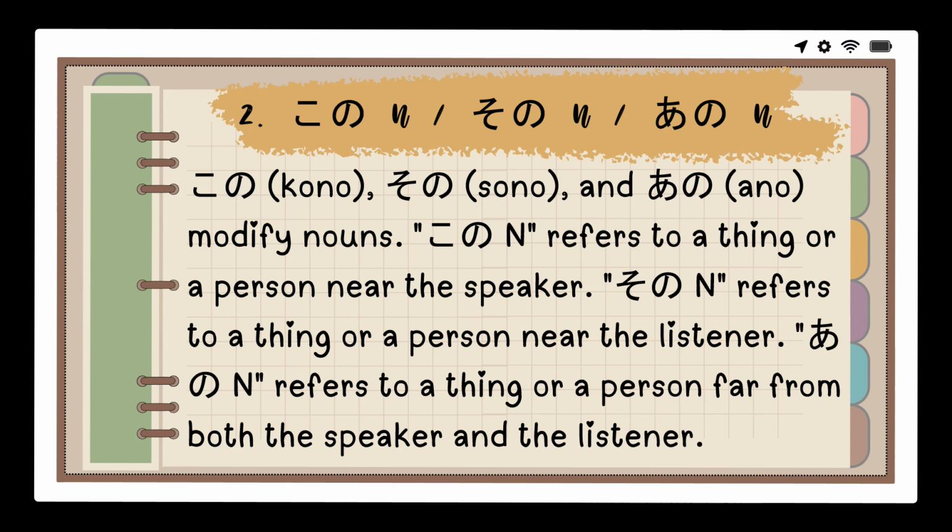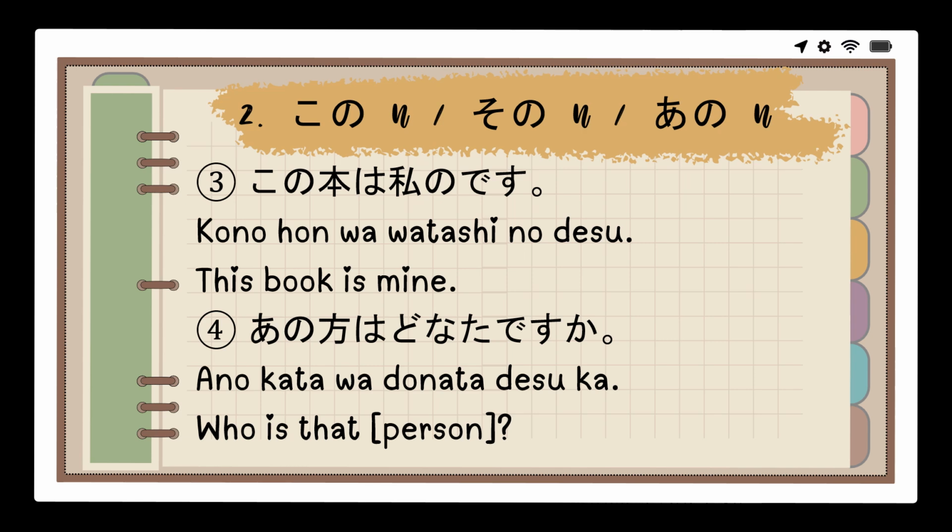Niban. Kono, sono, ano. Kono, sono, and ano modify nouns. Kono noun refers to a thing or a person near the speaker. Sono noun refers to a thing or a person near the listener. Ano noun refers to a thing or a person far from both the speaker and the listener. For example, Kono hon wa watashi no desu. This book is mine. Ano kata wa donata desu ka? Who is that person?